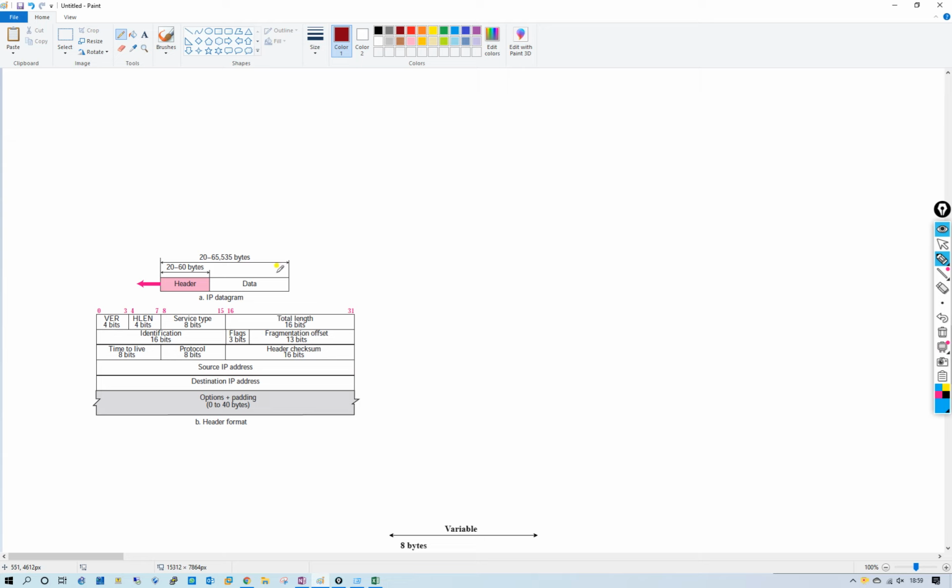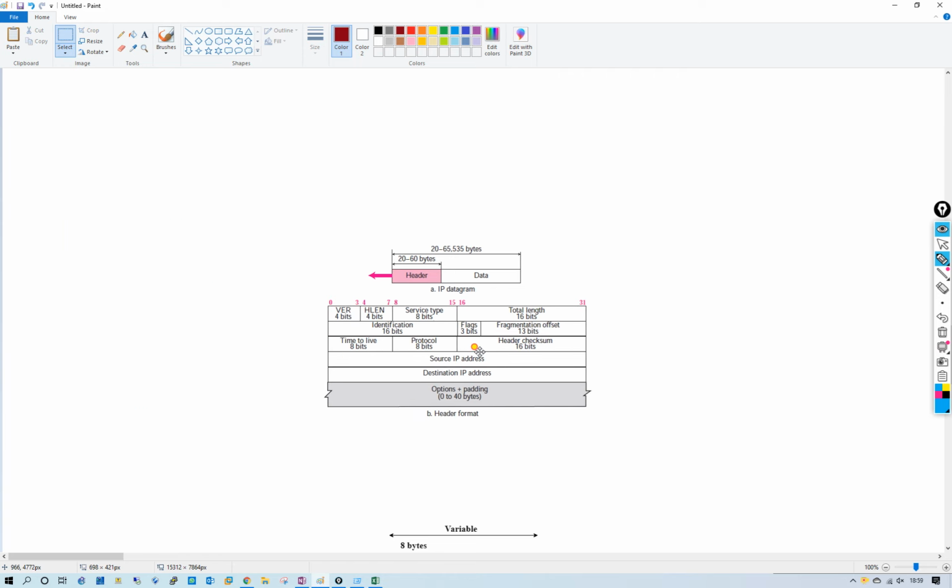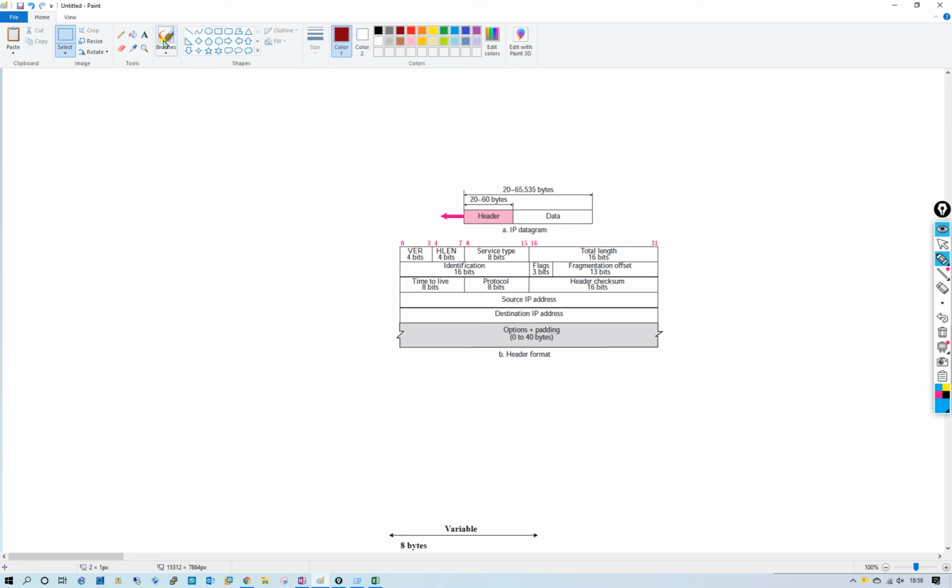Now let's check in bits format. The IP header has 32 bits, from 0 to 31, with 16 bits for the sender and 16 bits for the receiver. The version field uses 4 bits, HLEN 4 bits, and service type 8 bits, totaling 16 bits, and the total length is 16 bits.